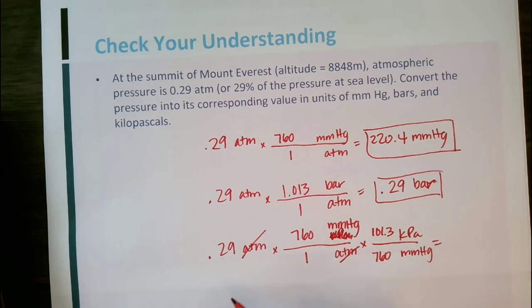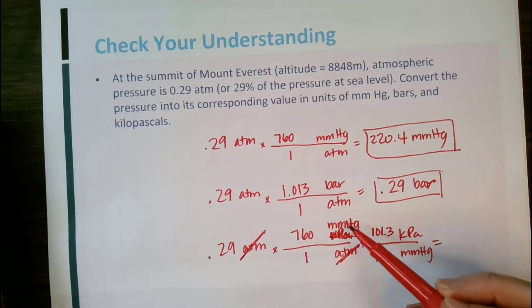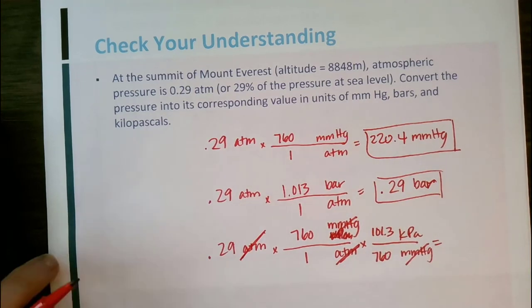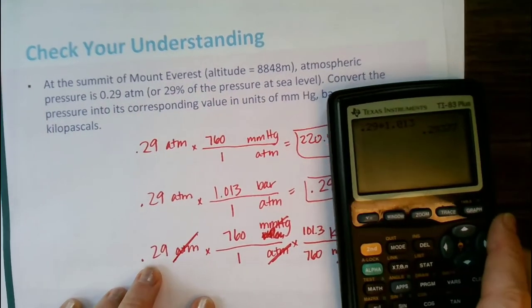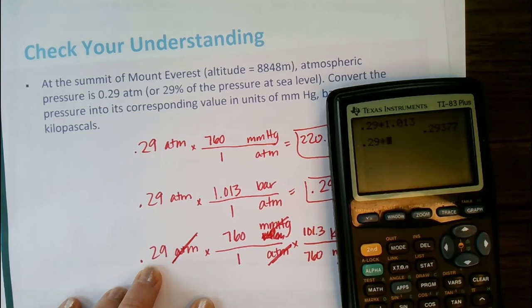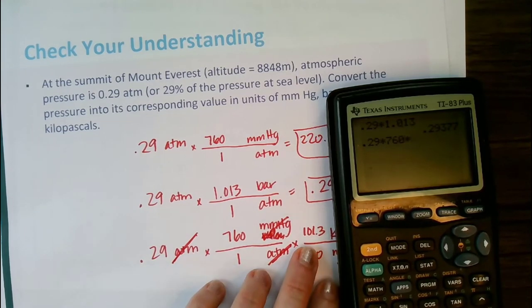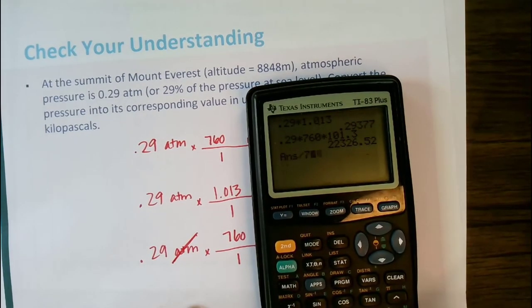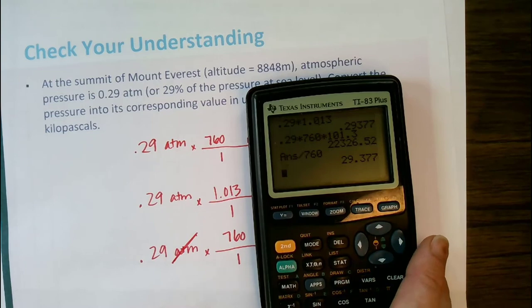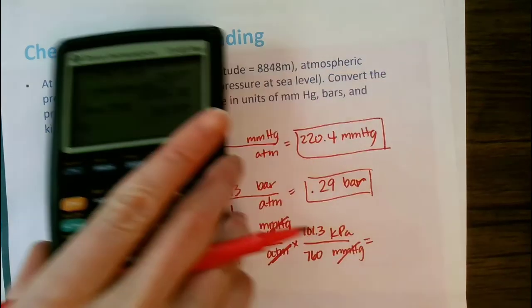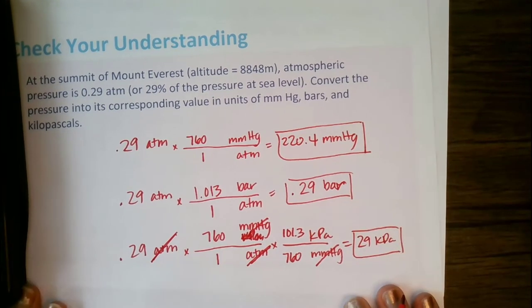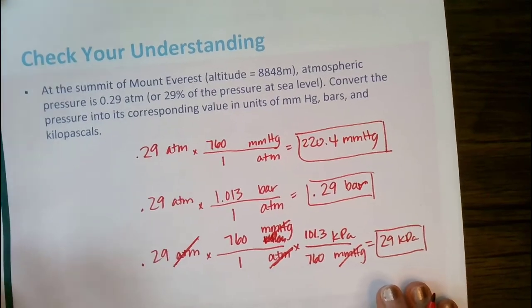We know there's 101.3 kPas in 760 millimeters of mercury. So this is just a 2-step conversion. So we're going to do 0.29 times 760 times 101.3 and divide that all by 760. We should get 29 kilopascals.